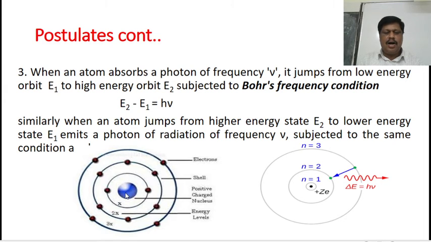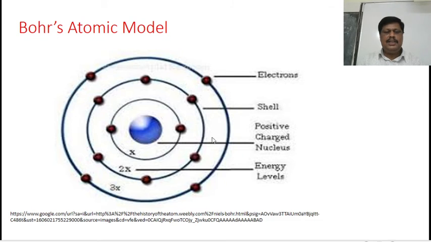At the center, almost all the mass of an atom and the whole positive charge is concentrated in a very small region. He called this the positively charged nucleus. Electrons, the negatively charged particles, revolve around the nucleus in certain stationary orbits. These are the postulates of Bohr's atomic model. Again, this is the larger diagram which represents the positively charged nucleus and the different orbits, and also electrons revolving around the nucleus in stationary orbits.